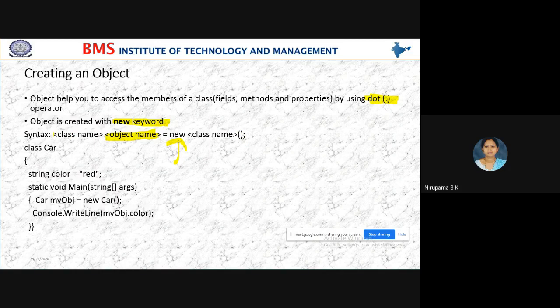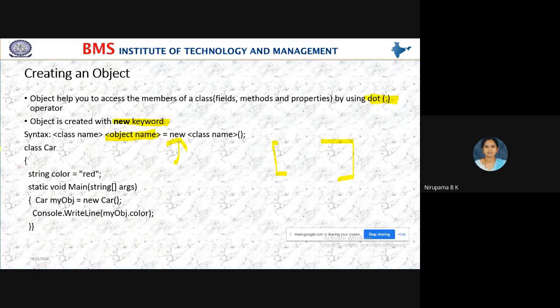See students, if you observe in this example, there is no entry within the square bracket. Correct, no? So whatever the keywords and fields are there in this syntax, all are mandatory. All are compulsory. So now we understood what is object and how to create an object.